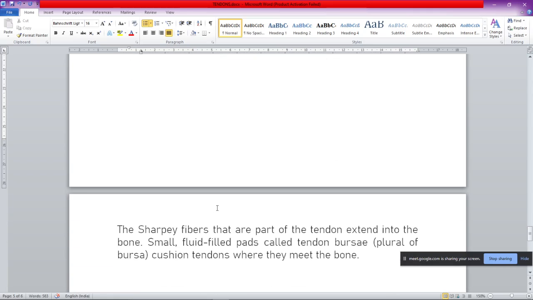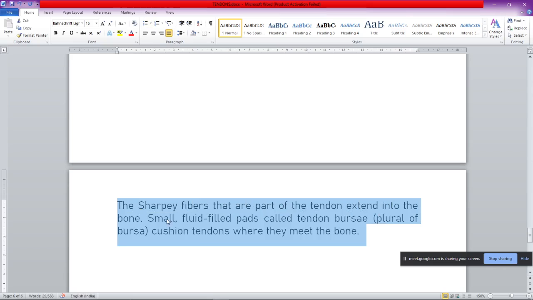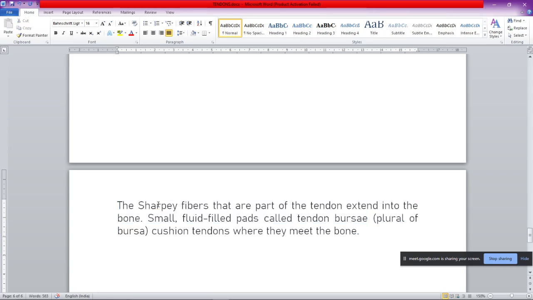Now students, this is something about the Sharpey's fibers. As we have gone through the parts of the tendon, the Sharpey's fibers are the part of the tendon which extend into the bone, and there are small fluid-filled pads called tendon bursae.